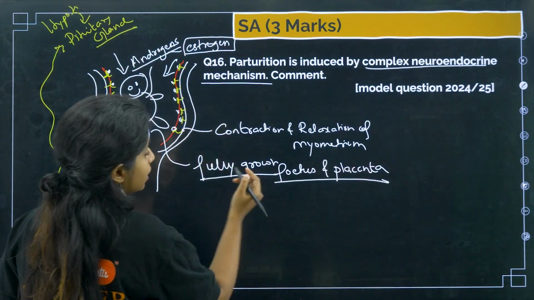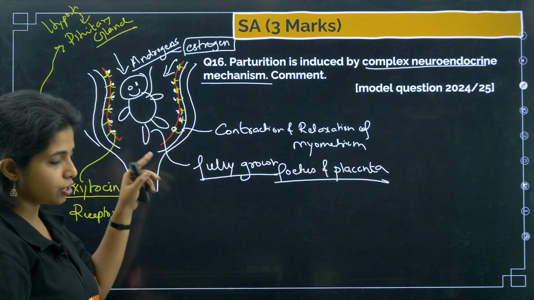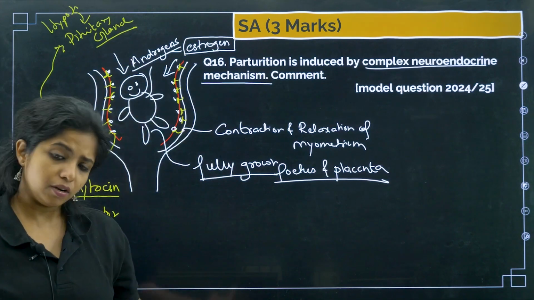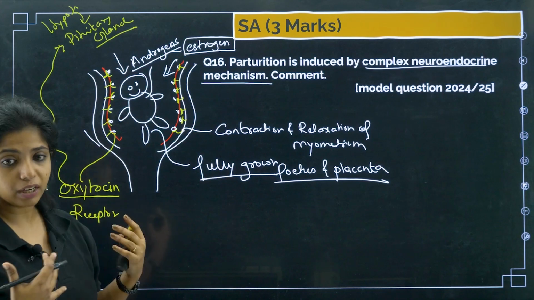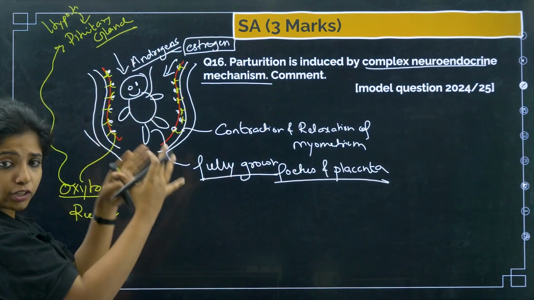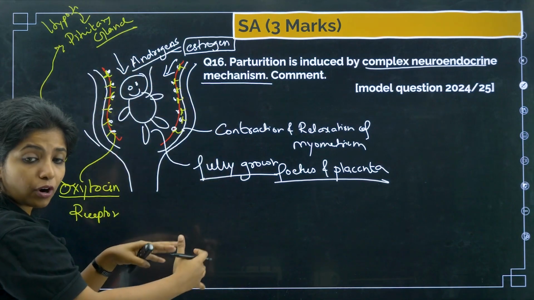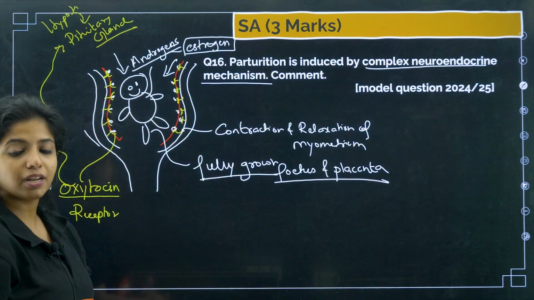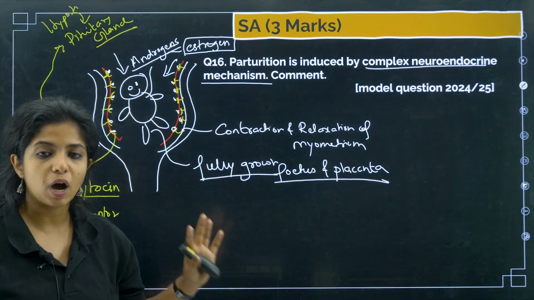It is the one that gives the first signal, after which the whole process starts off. Now, it's a positive feedback loop. Contraction happens, there will be more oxytocin, more contraction, more oxytocin, more contraction, and things happen like that such that the baby moves out finally.